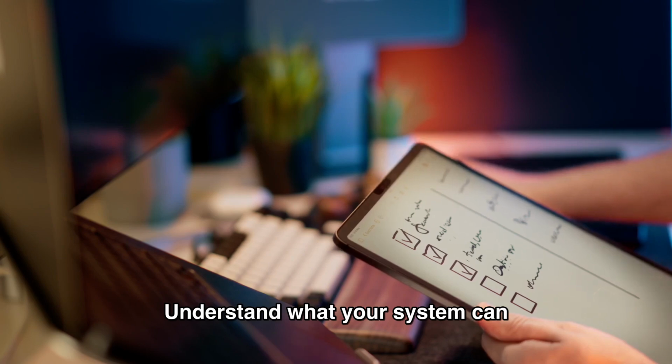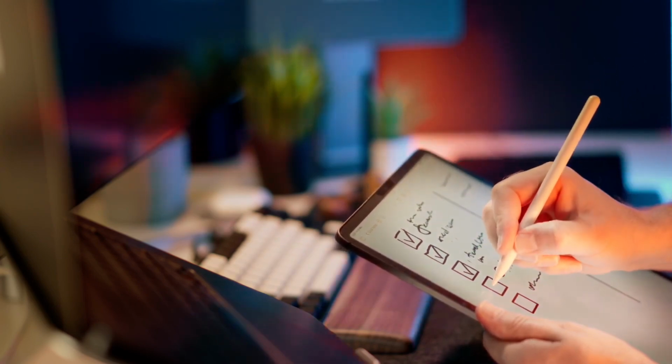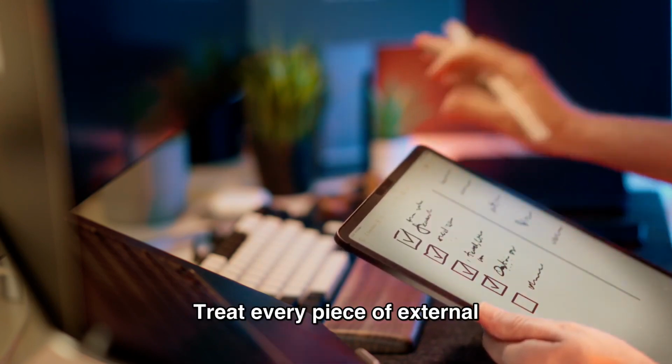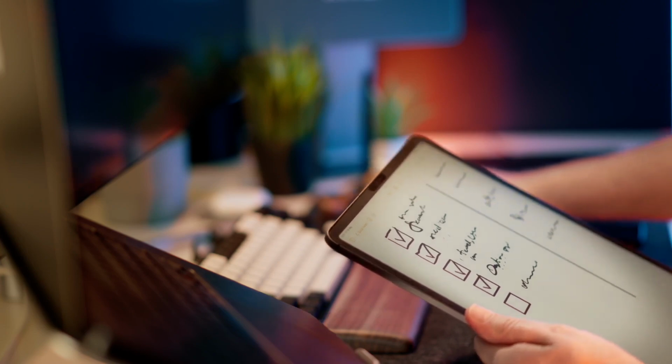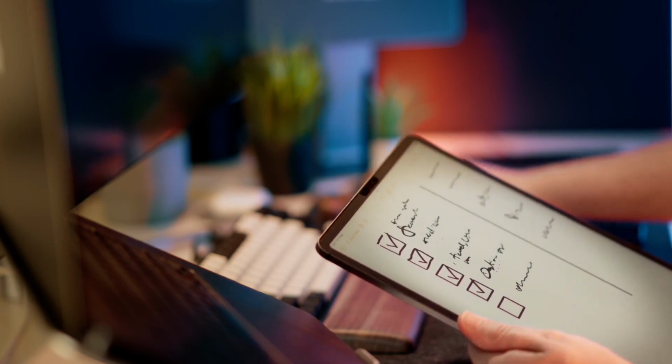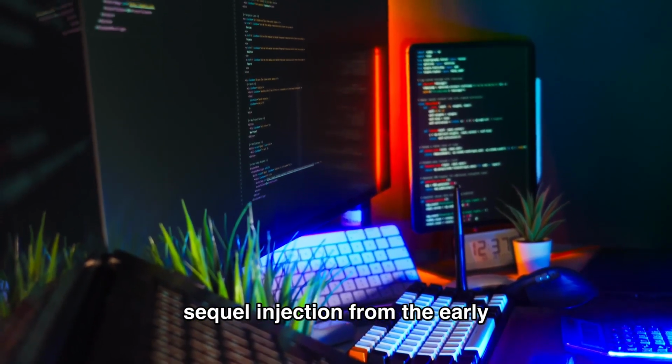Understand what your system can be made to do. Limit the actions available to the model. Treat every piece of external content as untrusted input. Log everything. Audit regularly.